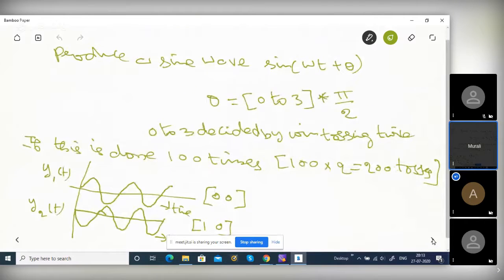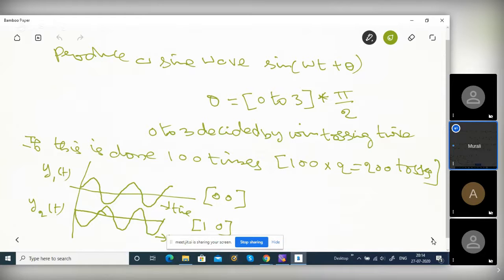And produce a sine wave. Actually, I made this more complicated. I'll give a simple example. I'll write it separately. I'll also give some assignment, and discuss among ourselves and tell me tomorrow. It will give an intuitive insight into this process. Not only maths and formulas, you need to know the intuition. Tomorrow if you want to implement an algorithm, intuition will help. Without intuition, you cannot write a program.